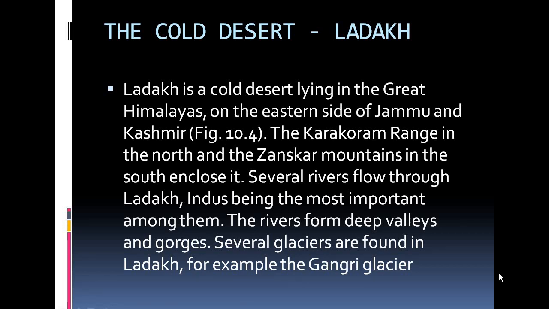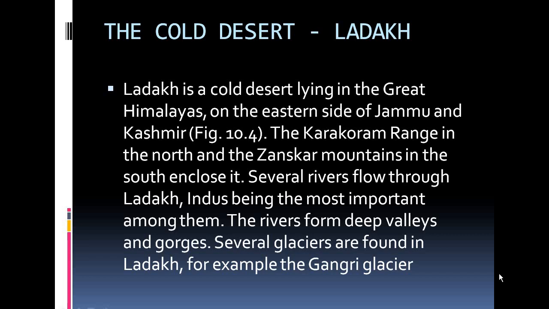There is a particular region that you can also find in your book, in figure number 10.4. The Karakoram range in the north and the Zanskar mountains in the south enclose it. So this cold desert is surrounded by a mountain range known as the Karakoram range, which is covered totally with mountains in the north, and from the other mountains, known as Zanskar.